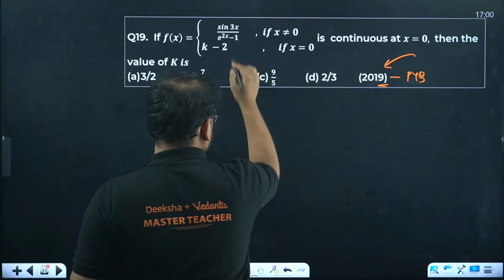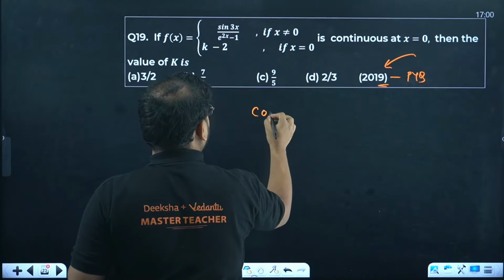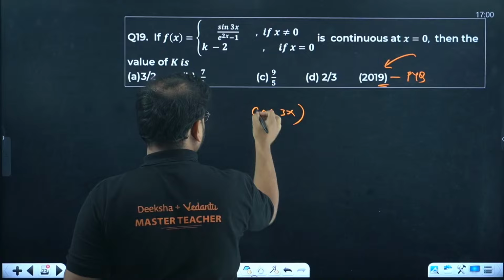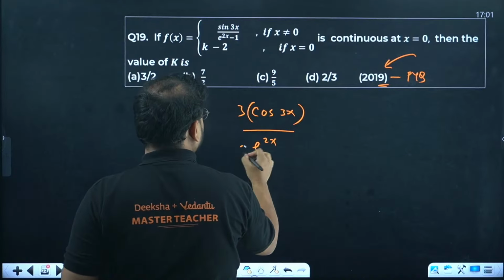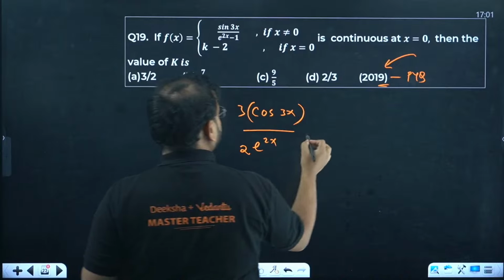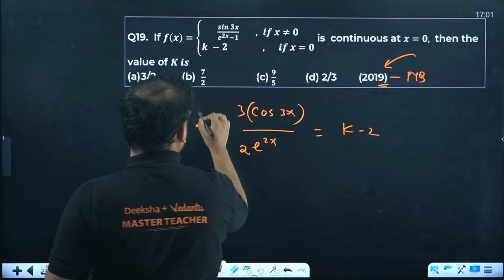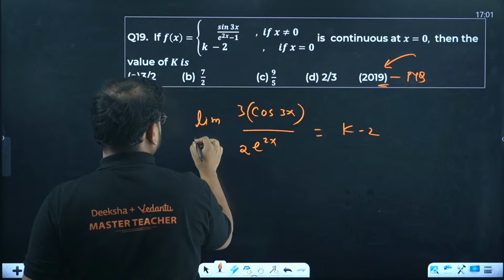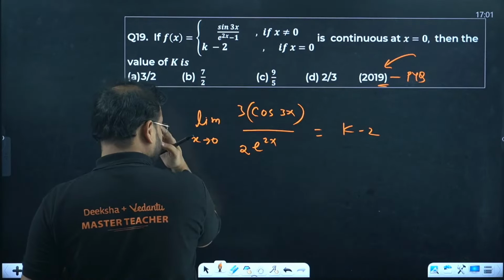This one, same condition, apply LH rule. So sin 3x will become what? Cos 3x into 3 e power 2x into 2. And this is equal to k minus 2. We have a limit x tends to 0. Can we put that now? Yes, we can substitute that now.